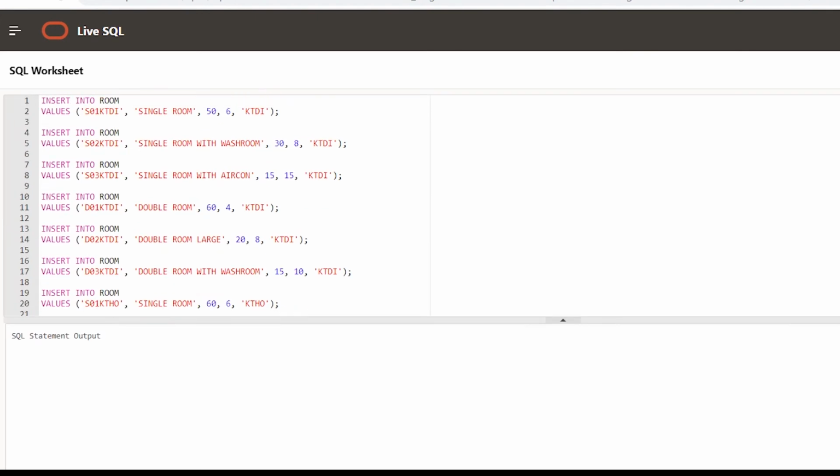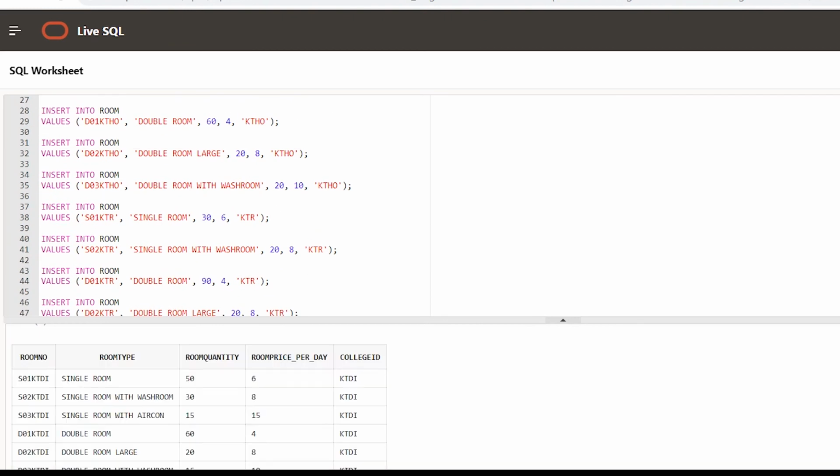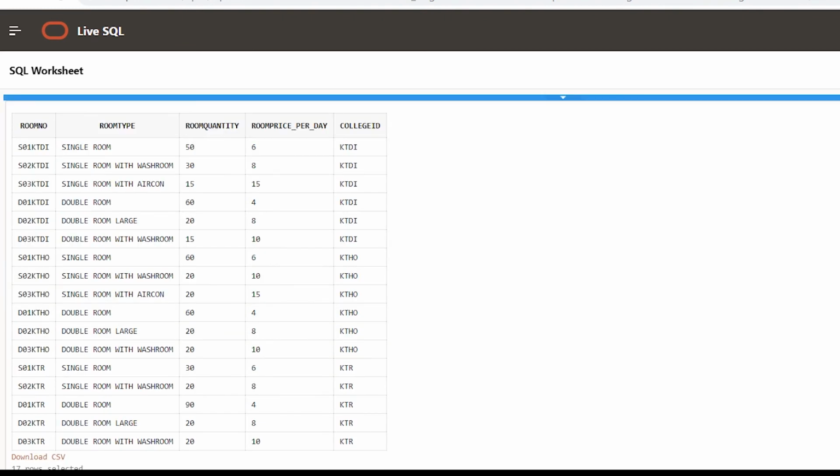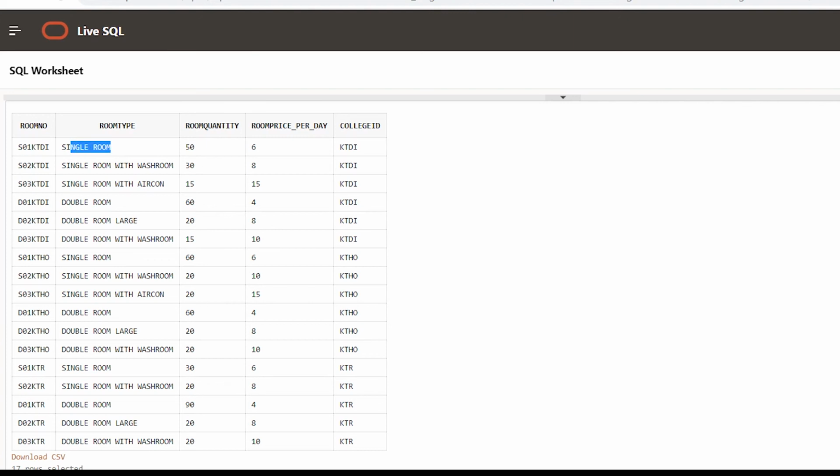This is the insertion for room. So we'll see how this table looks. For each type of room in different colleges, they will have a different room number. The single room will have a code of S01, but while it is located in KDDI, the room number will add KDDI after it. So not all the colleges have the same type of room. For example, the single room with aircon is only in KDDI and KTHO.